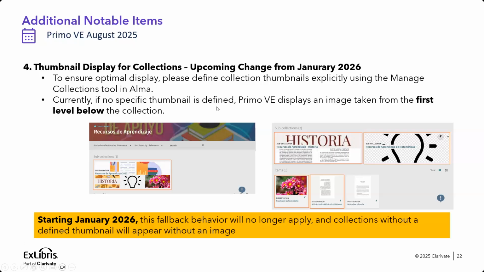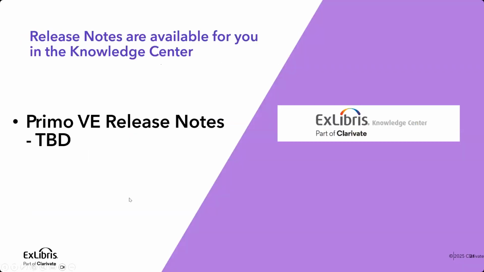So just go ahead and check that your collections are properly defined within the managed collection in Alma, and prepare for that. Okay.